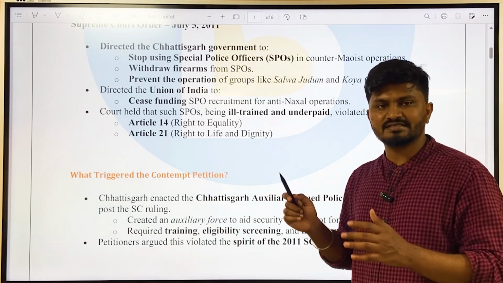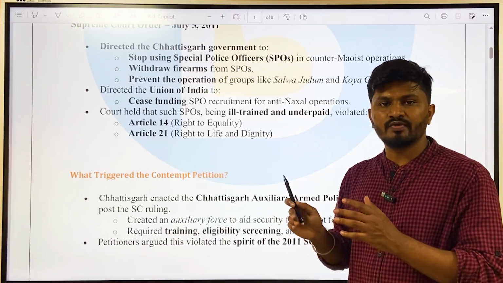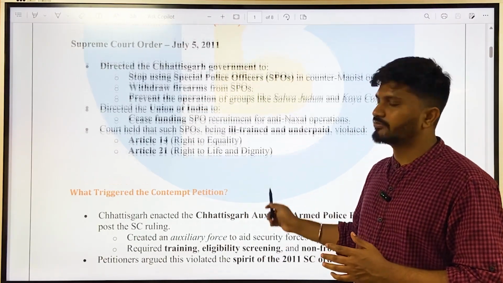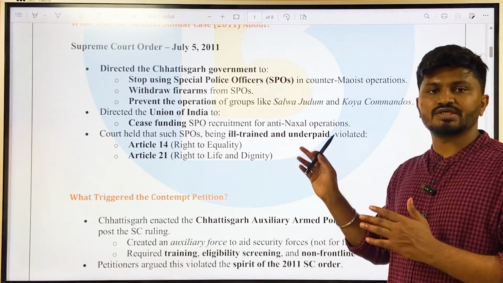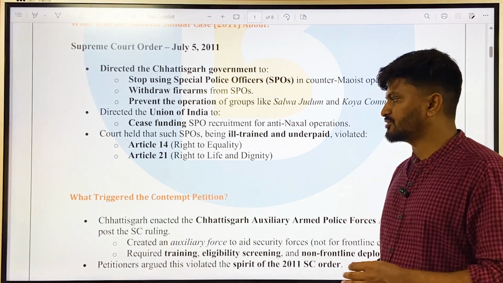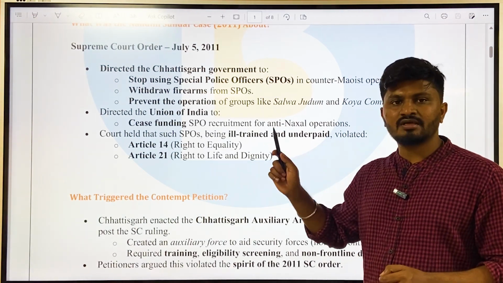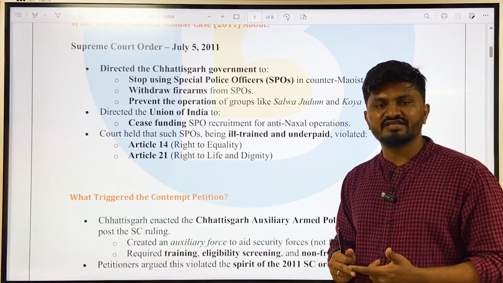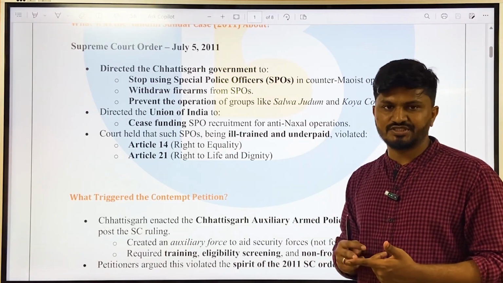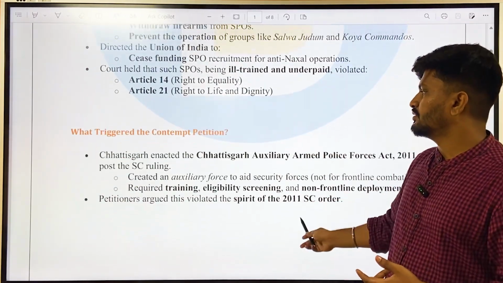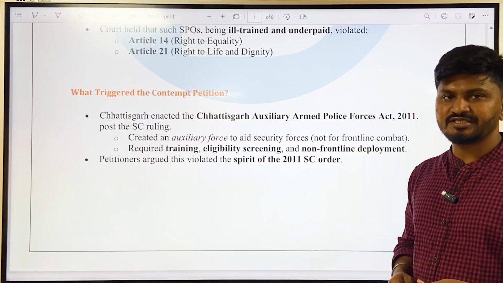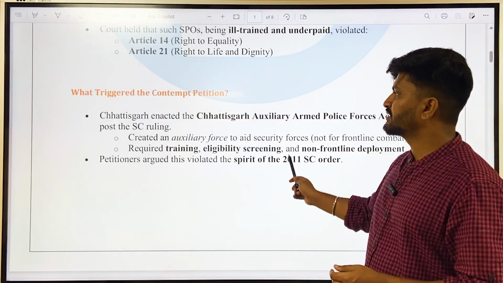Okay, so in the previous case, the Supreme Court intervened in the state government's order and then squashed the order. Okay, so it is permissible only based on the constitutional provisions or if it is against legislative jurisdiction. So recently there was a contempt petition. What triggered the contempt petition?